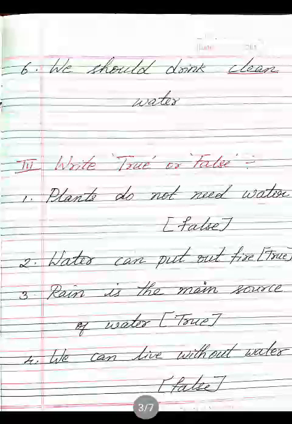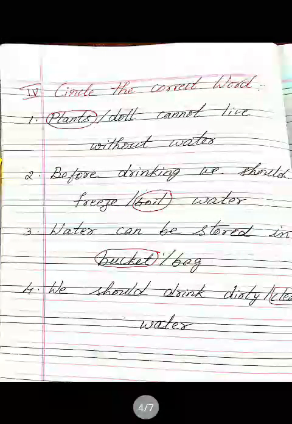Fourth one, we can live without water. So that is false. We can't live without water. So in the bracket you write false. F-A-L-S-E, false. So these are true or false.